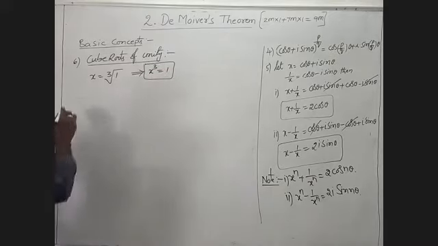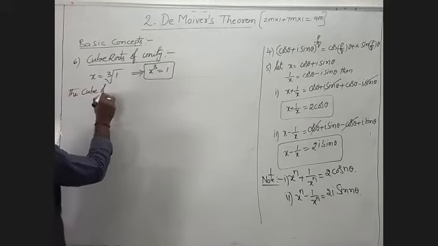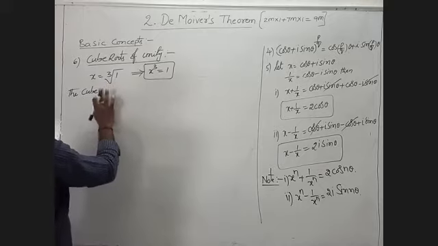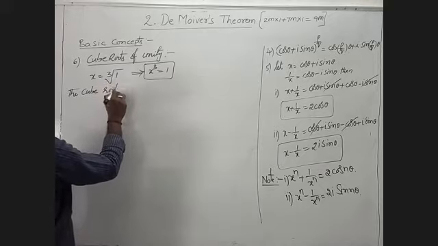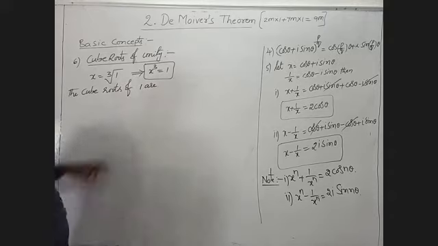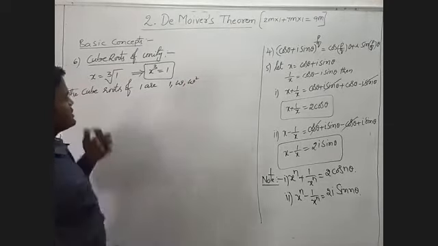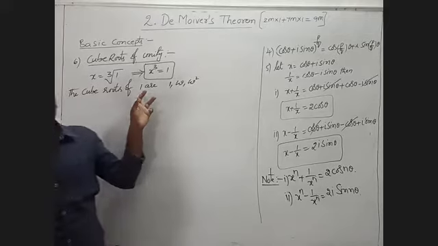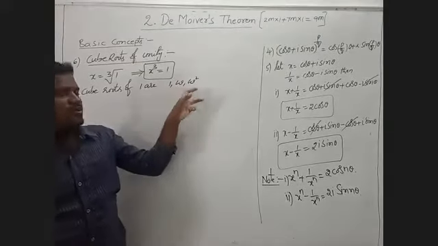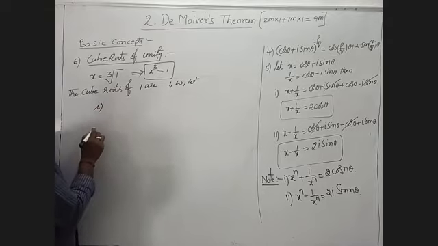That means the cube roots of 1 are 1, omega, omega square. We take the first condition, their sum is 0.